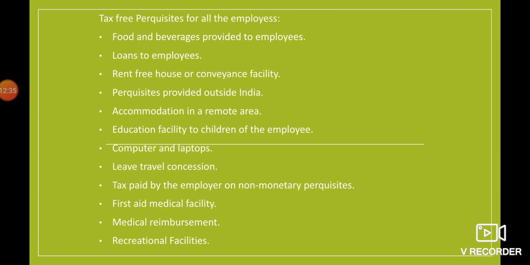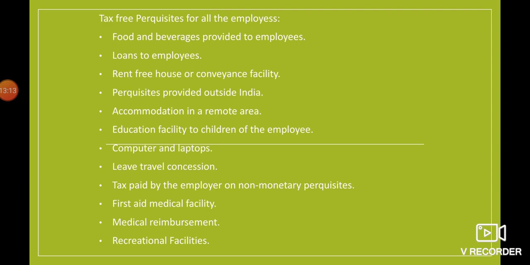Let us move ahead. There are some tax-free perquisites for all the employees, which will not be taxable, like food and beverages provided to the employees. If the company is providing some kind of food and beverages, that will not be taxable perquisites. That will be tax free, there will be no tax for it. In the same way, if the company is providing loans to the employees, even that will be tax free.